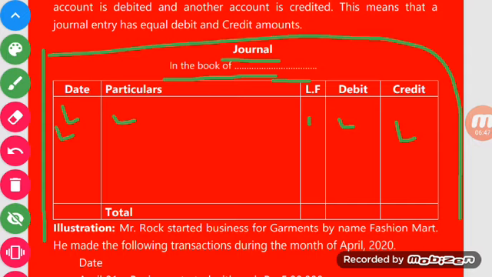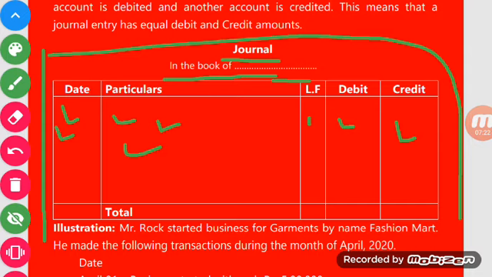Point to be noted: in the date column, we will write the particular date on which the transaction happens. In the particulars column, we will write those 2 accounts that are affected by every transaction. I told you every transaction affects a minimum of 2 accounts. So we will write those 2 account names in the particulars column. Out of these 2, one will be debited and one will be credited.